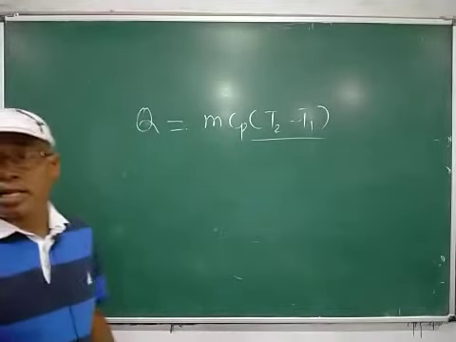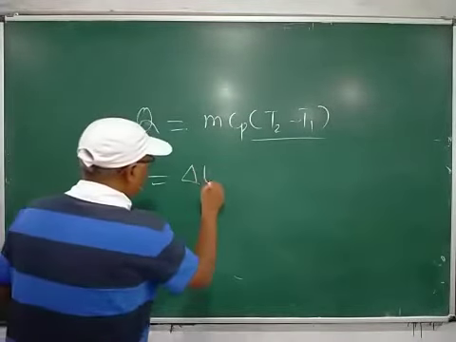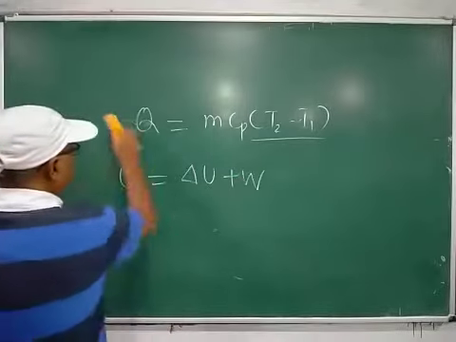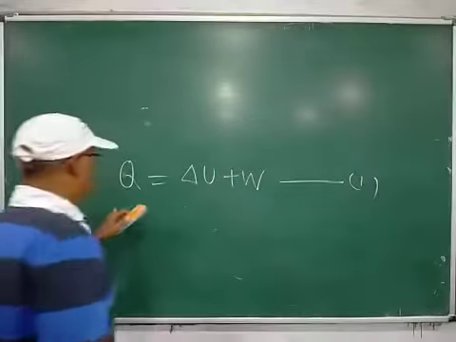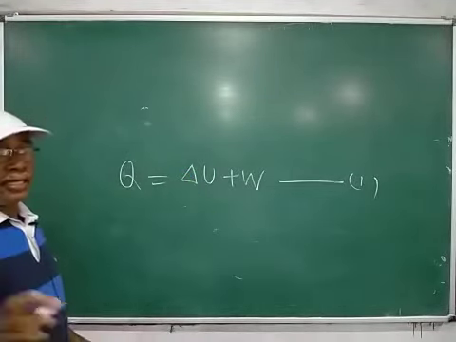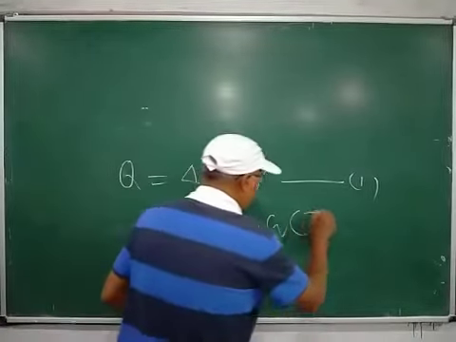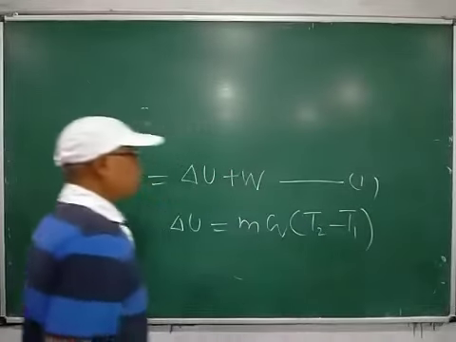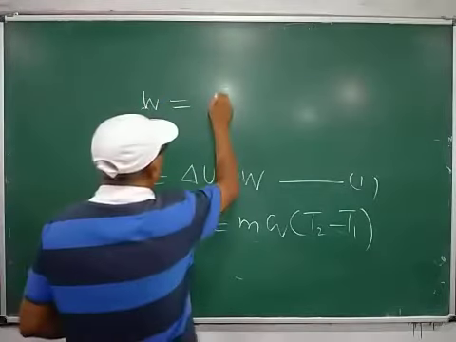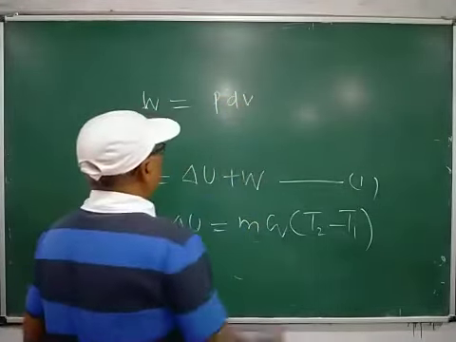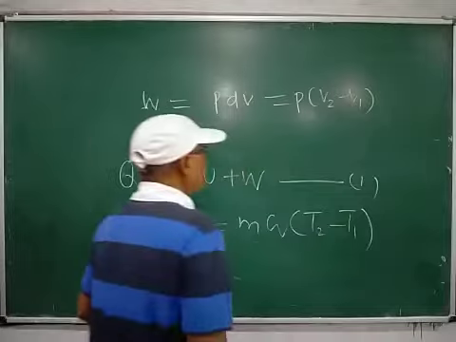Then according to general energy equation, we know that Q is equal to delta U plus W, where delta U is equal to change in internal energy and is given by delta U is equal to m Cv (T2 minus T1). Then W is equal to work done by the gas and is given by integral of P dV is equal to P (V2 minus V1).